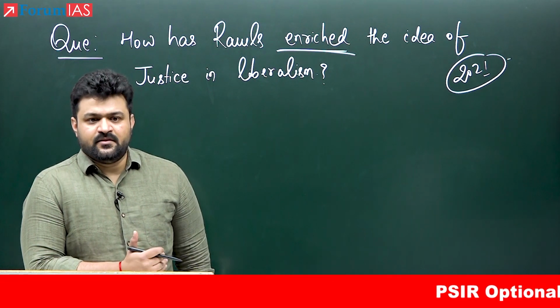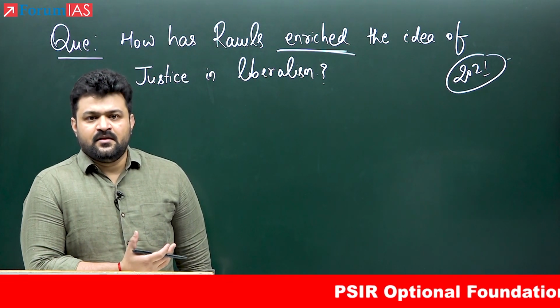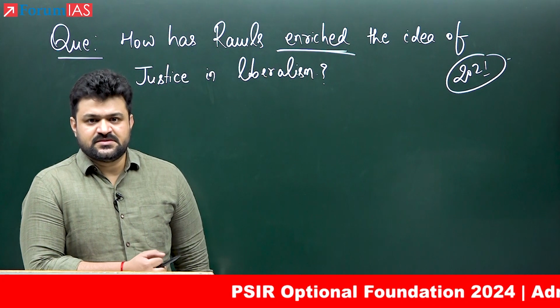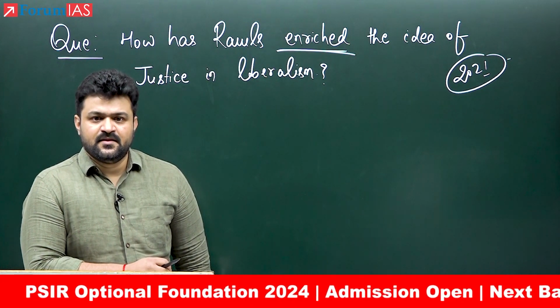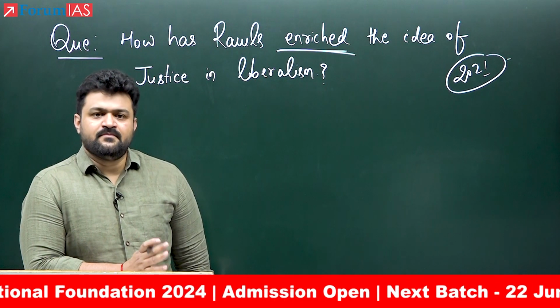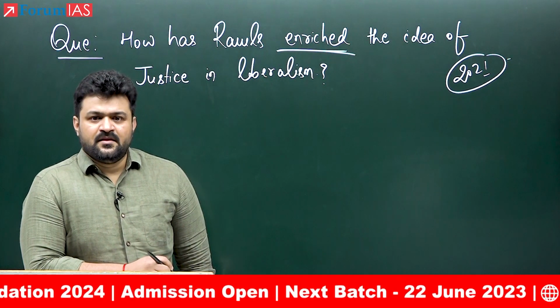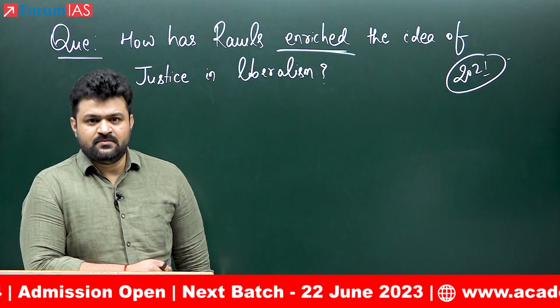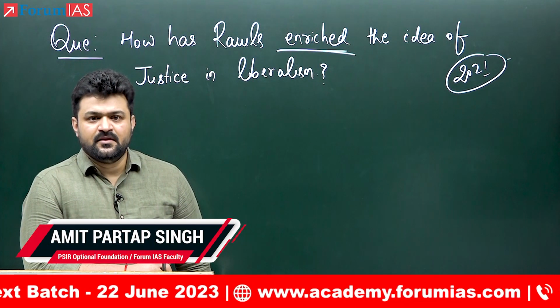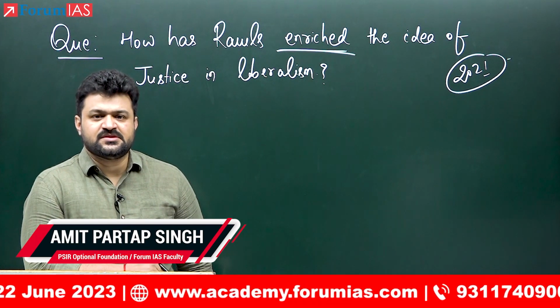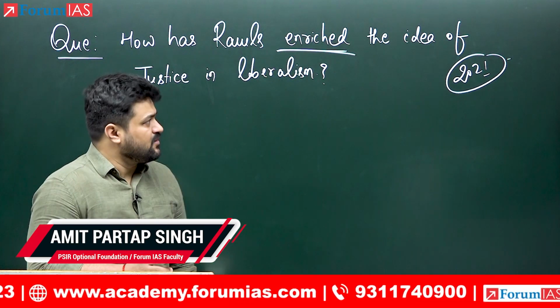Because there, Rawls scrutinizes the conception of justice that prevailed in his time under the larger umbrella of liberalism, then identifies the problem and then seeks to rectify that, okay, through his own conception of justice. So what is that context?